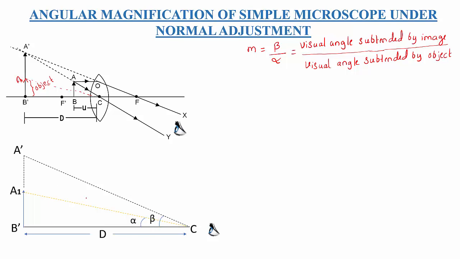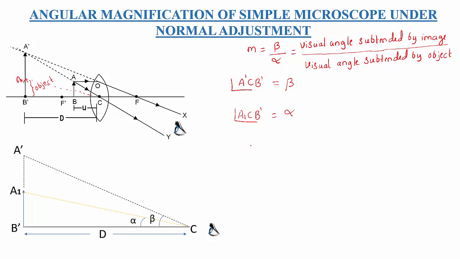So from this diagram we can write the values of tan alpha and tan beta. First, the angle A dash C B dash is the visual angle subtended by the image, that is beta. Similarly, the second one, A1 C B dash, is the visual angle subtended by the object, that is alpha.